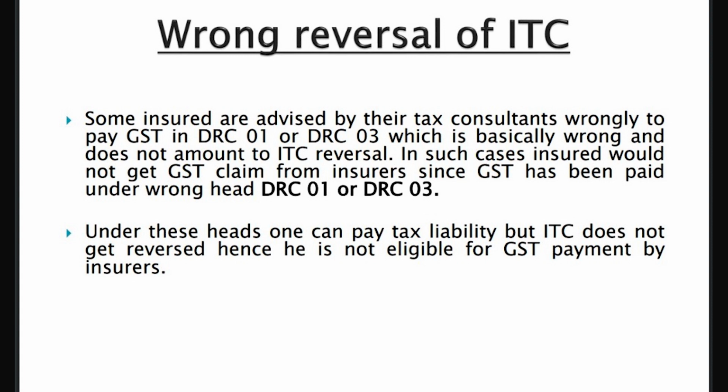Now, one thing requires attention: a lot of times people do wrong reversal of ITC under DRC 1 and DRC 03. DRC 1 and 03 are used when the GST department lodges a claim on you that you have made a wrong payment or you have not deposited tax, and asks you to deposit under a notice. In that case, you are supposed to reverse the GST under those forms. Not in case of a fire.